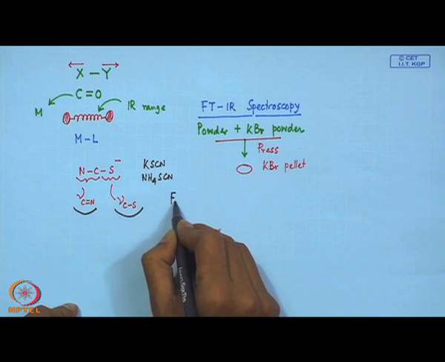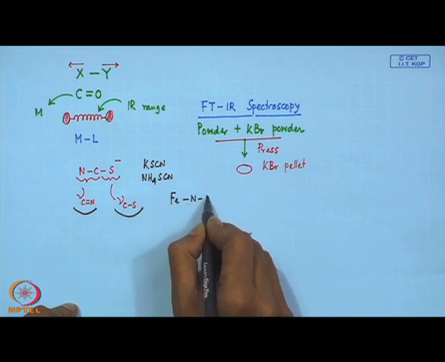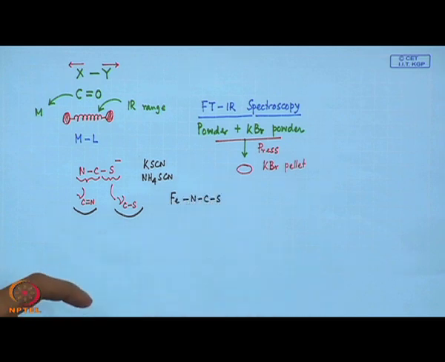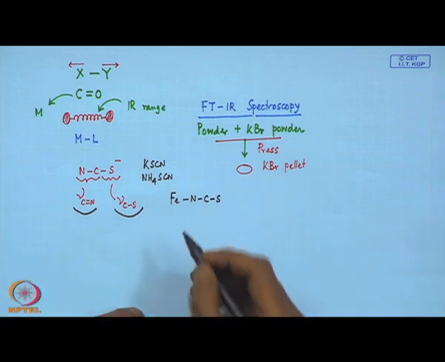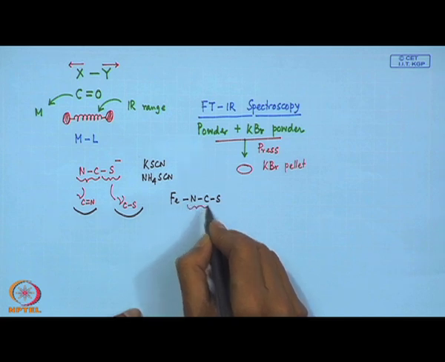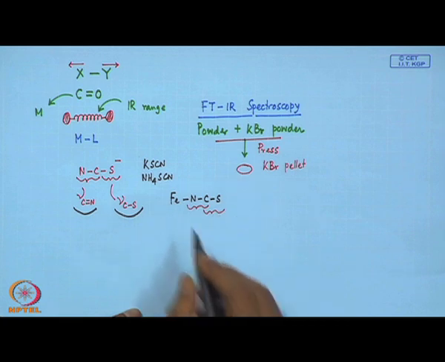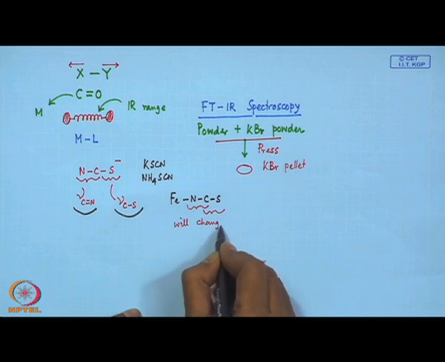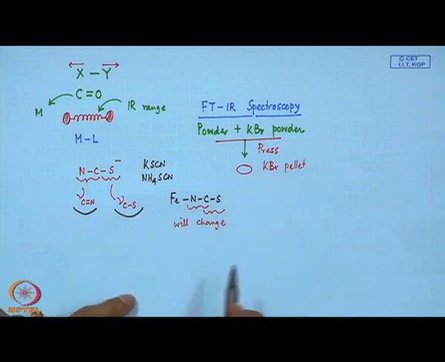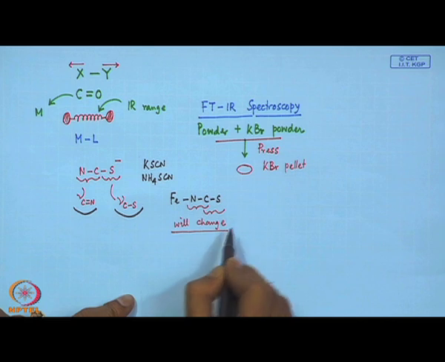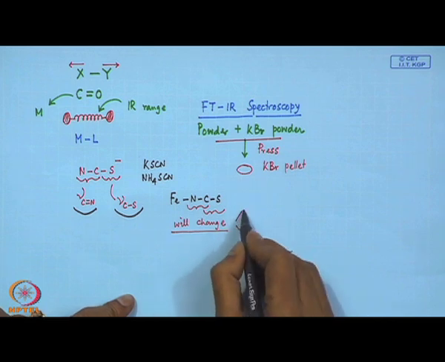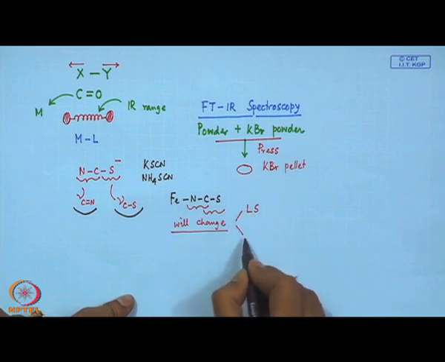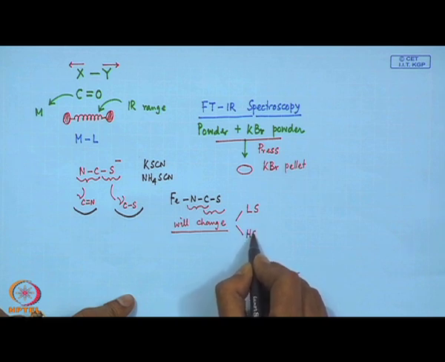When it is bound to the iron center, the CN stretching frequency as well as the CS stretching frequency will change due to coordination, and how much it changes will depend on whether we have a low spin compound or a high spin compound.